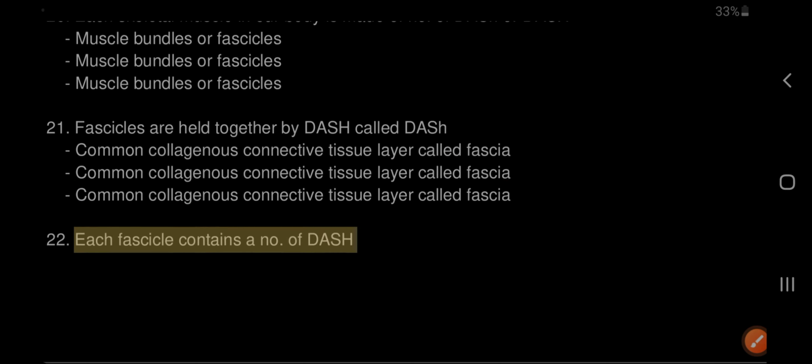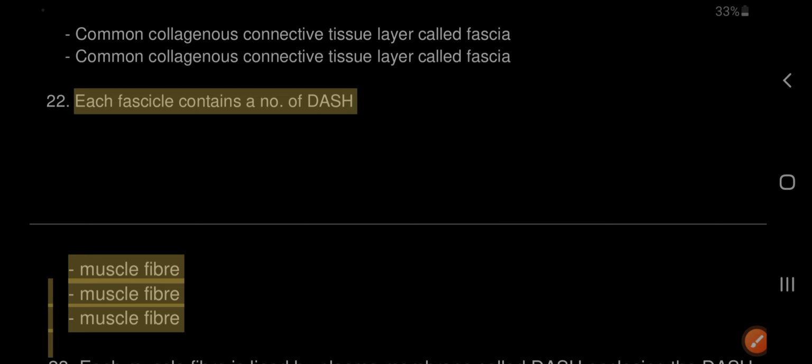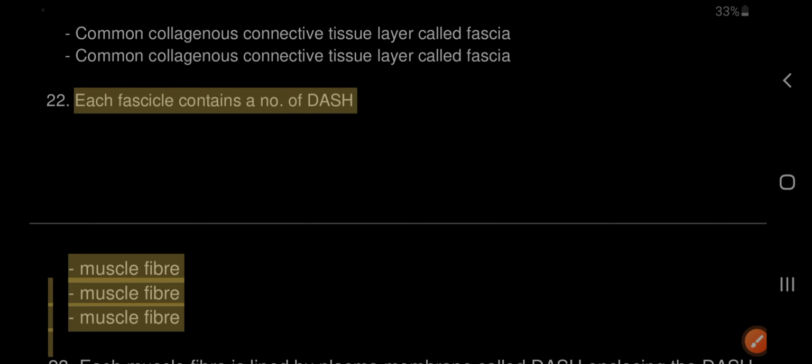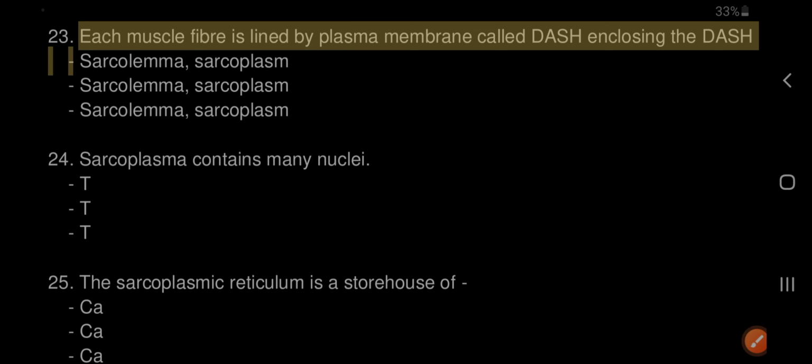22. Each fascicle contains muscle fibers. 23. Each muscle fiber is lined by plasma membrane called sarcolemma enclosing the sarcoplasm.